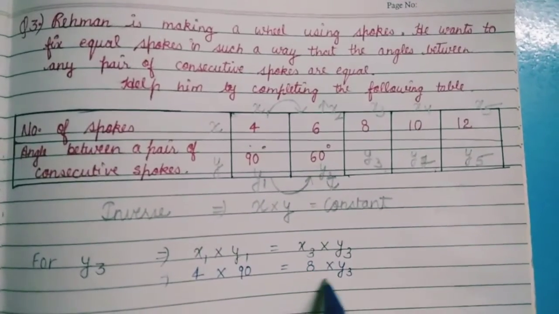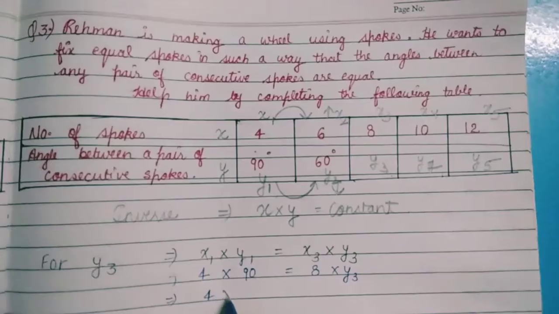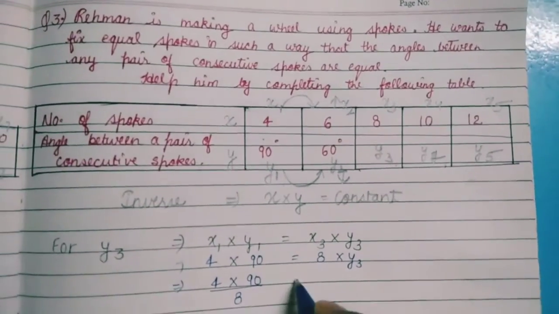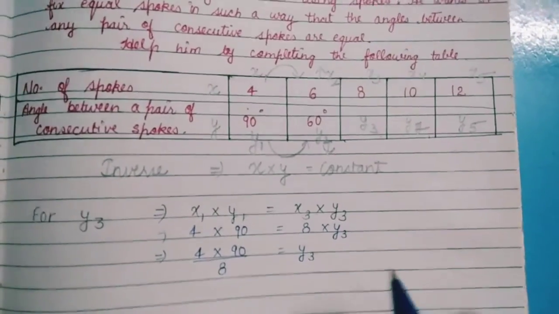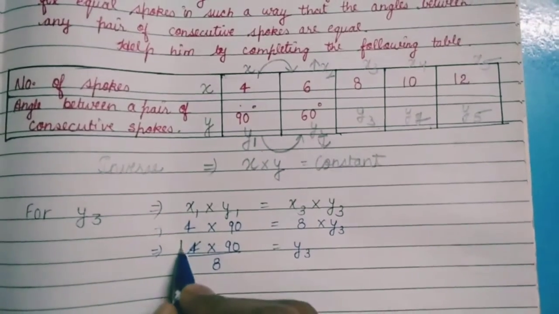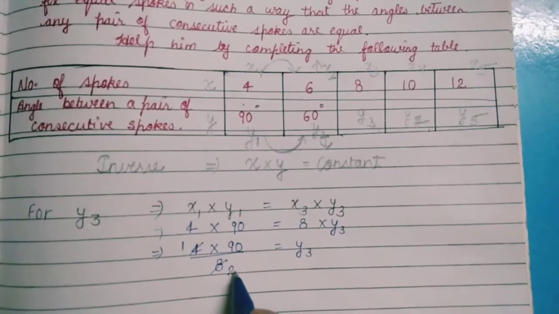This multiplication by 8 will go to the opposite side as division, so 4 into 90 will be divided by 8, and the opposite side is y3.